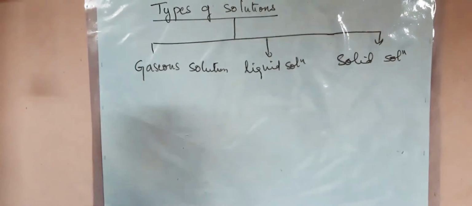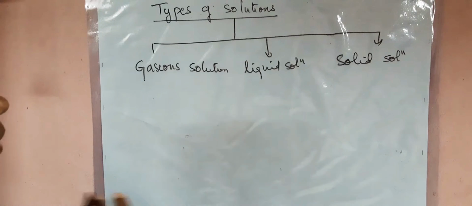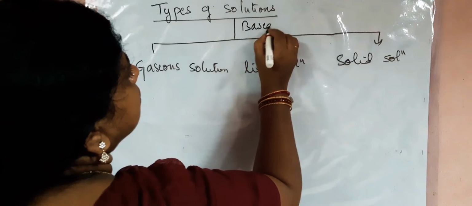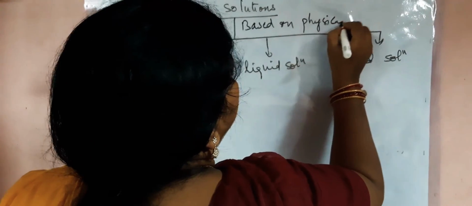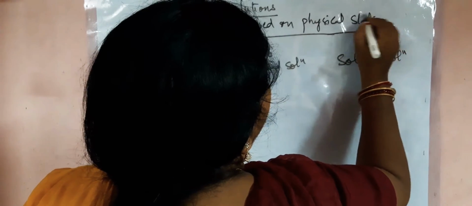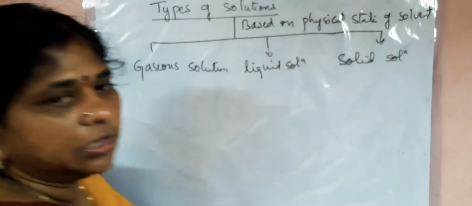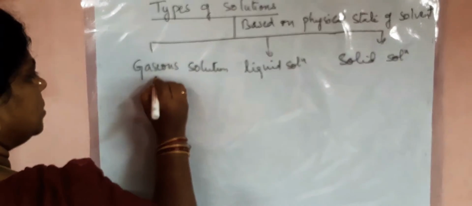Right. Now, on what basis are we classifying the solutions into three types? Based on the physical state of the solvent. Based on the physical state of the solvent, we are classifying solutions into three types: gaseous solutions, liquid solutions, and solid solutions. Now, what is the meaning of a gaseous solution?